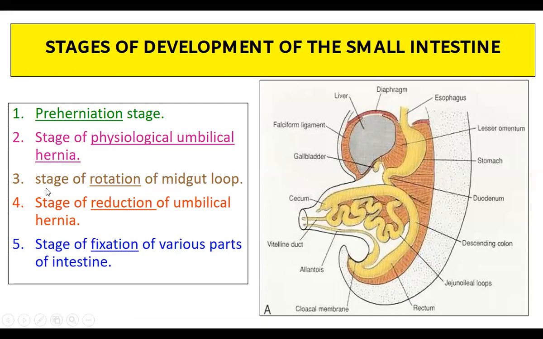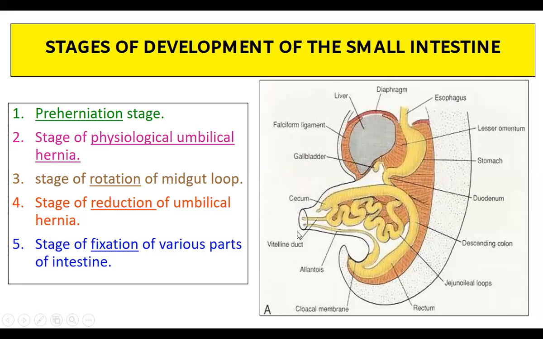Okay. Then once it comes out of the umbilicus, it leads to rotation of the midgut loop. There will be rotation, and we'll see how the rotation takes place. Then after rotation, the stage of reduction of the umbilical hernia. Now all the intestines which have come out will return back. So that's why it is called physiological.